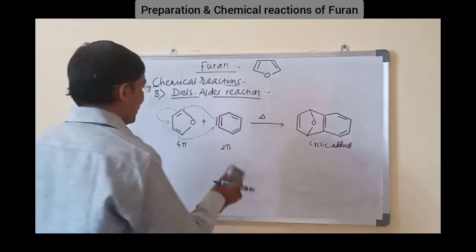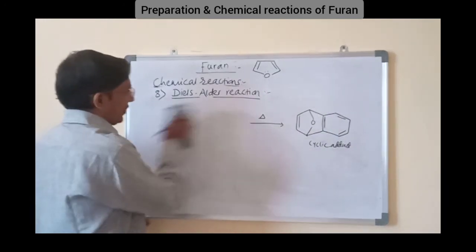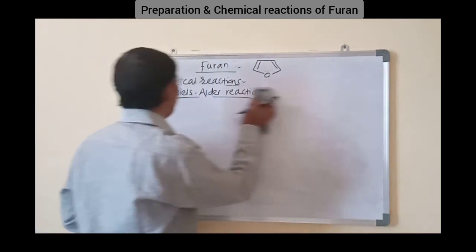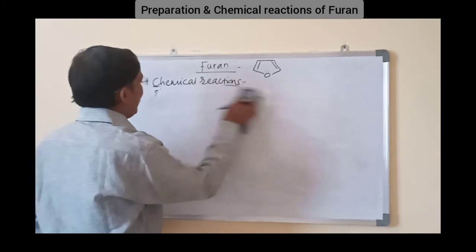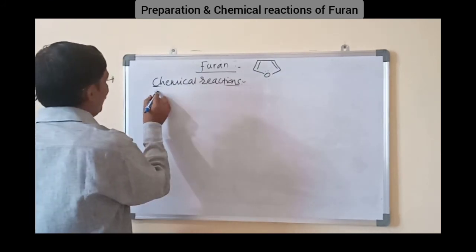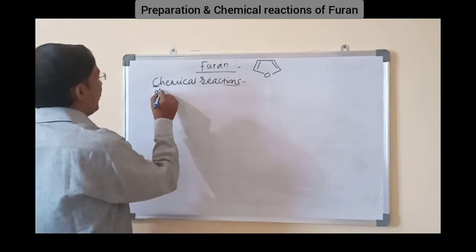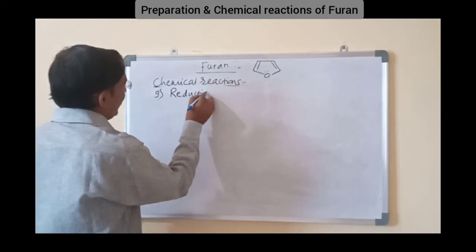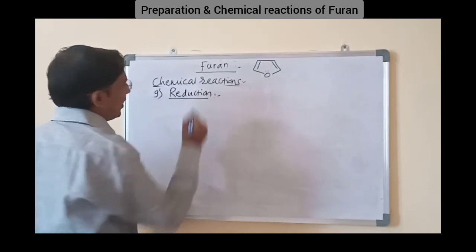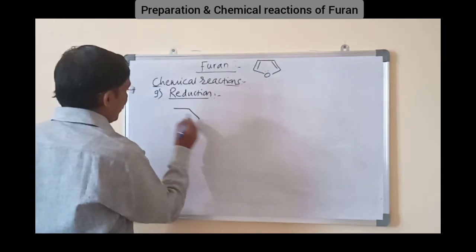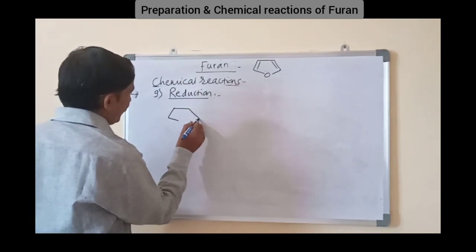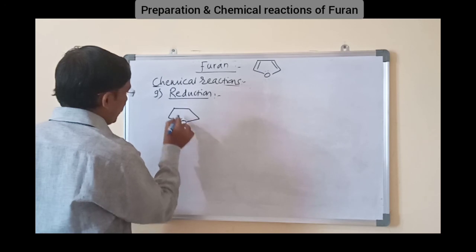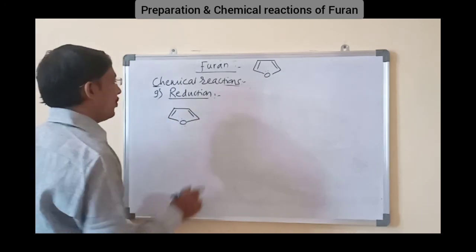And the last one is reduction. In reduction, the furan undergoes reduction with metal like Raney nickel or platinum, palladium, to give rise to tetrahydrofuran.